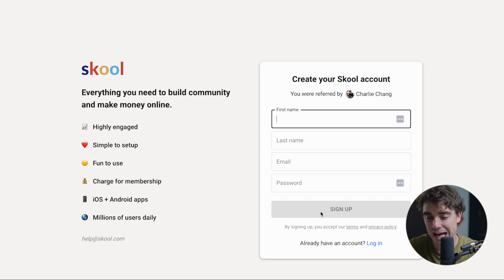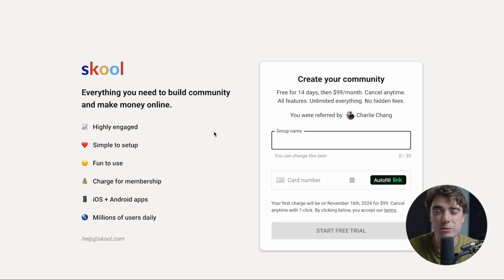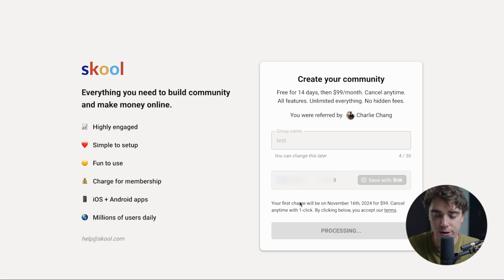So let's go ahead and see how it looks under the hood. Let's go ahead and sign up for Skool. So let's enter our first and last name, as well as our email address and password. Alrighty, now once we've been able to verify our email, let's enter the group name that we're going to have. Let's call it test, as well as our card information. And let's go ahead and start a free trial.